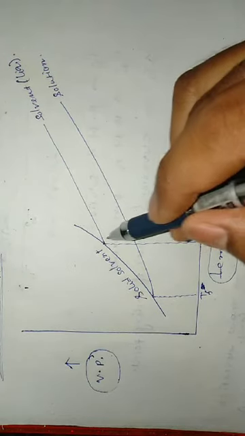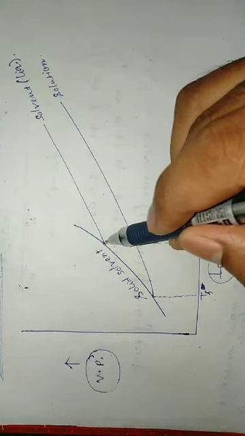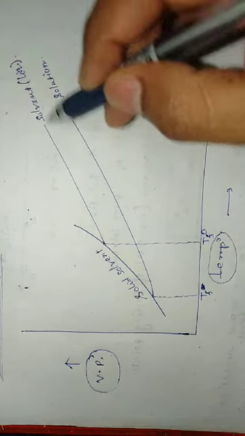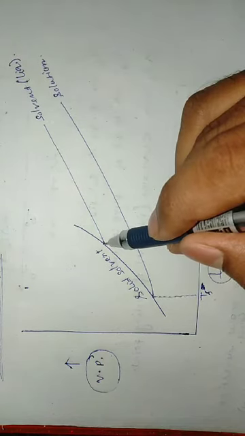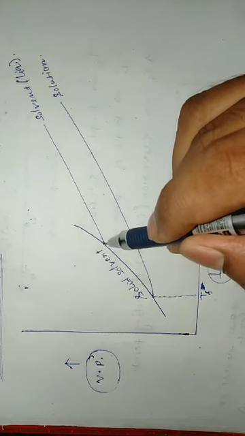Tf naught is the freezing point of the pure solvent, because at this temperature the vapor pressure of the pure solvent is equal to the vapor pressure of the solid solvent.